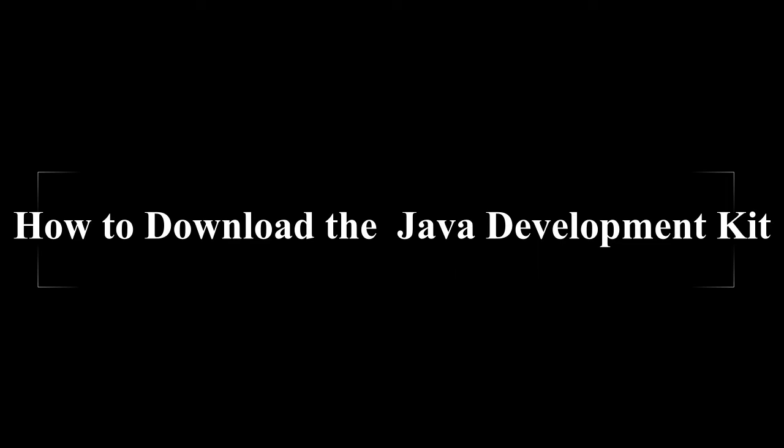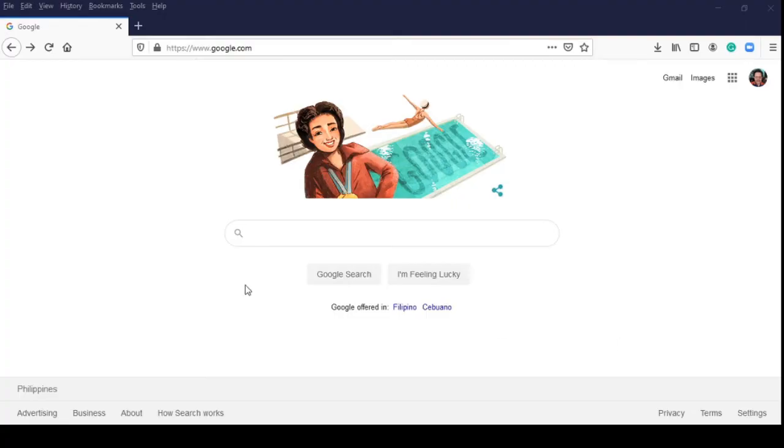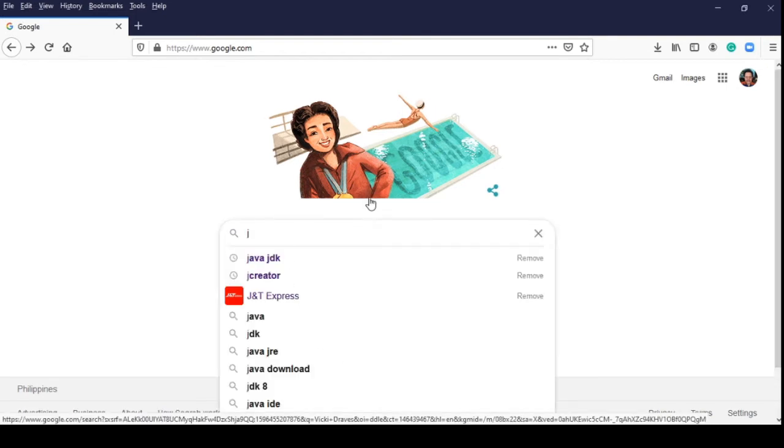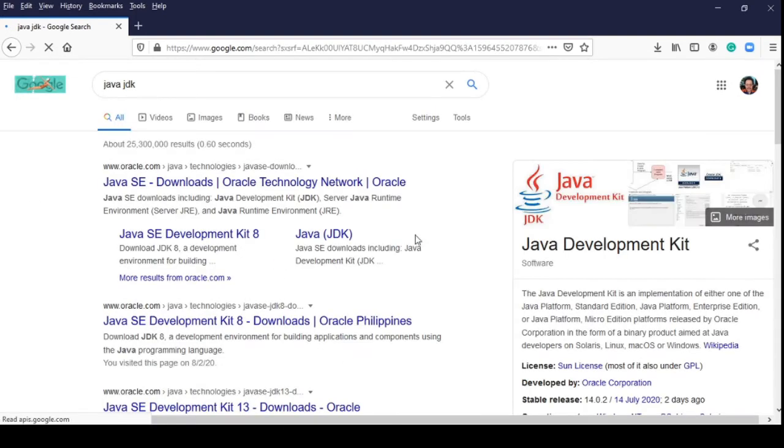The JDK includes tools useful for developing and testing programs written in the Java programming language and running on the Java platform. In any web browser platform, go to www.google.com, then search Java JDK. Look for Java SE latest version. Click the Java SE Development Kit, then it will go directly to the